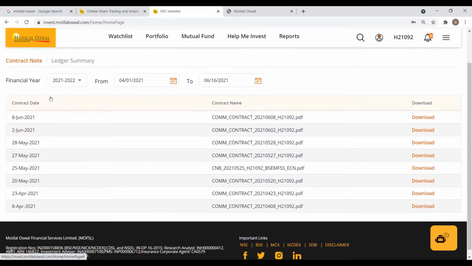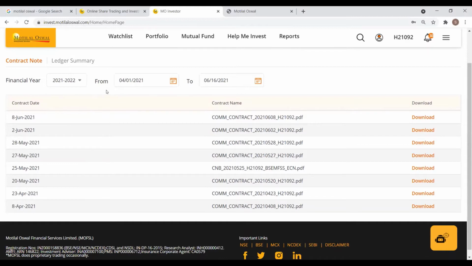For contract notes, again, you can select the financial year for which you need the contract notes. Just for your information, Motilal Oswal has the contract notes available for the last 2 financial years, as well as the current financial year. So FY20, FY21, and the current financial year, that's FY22.